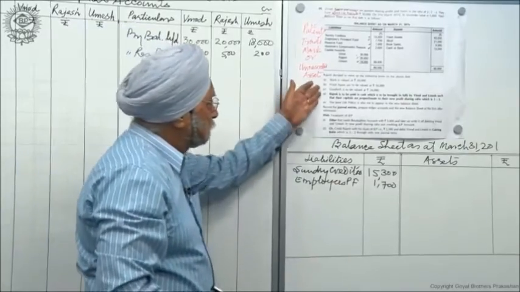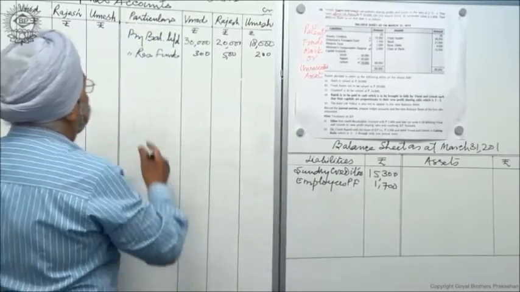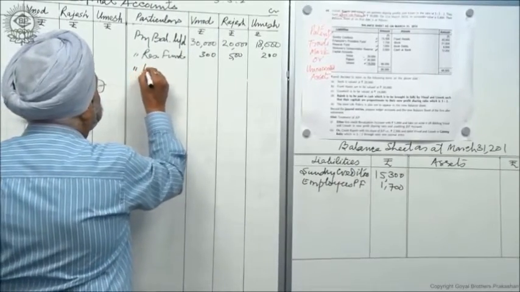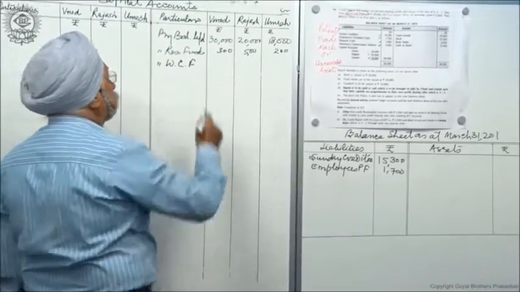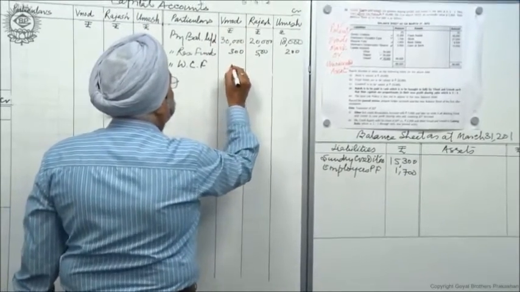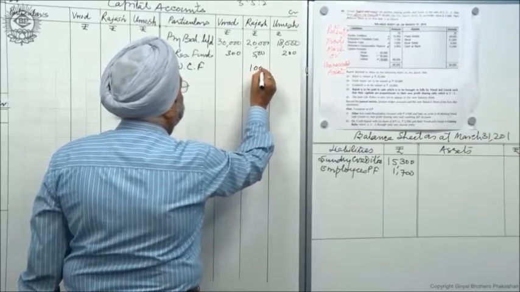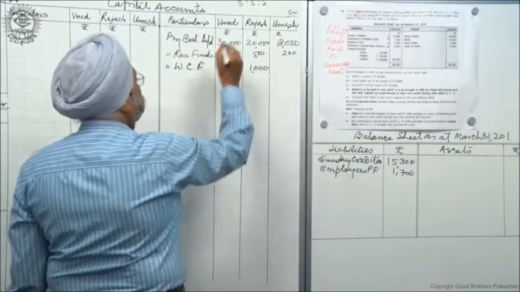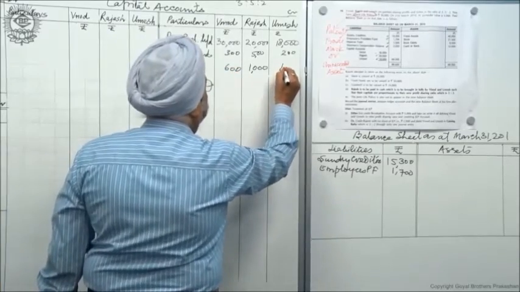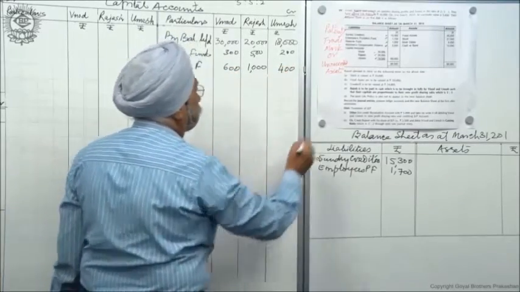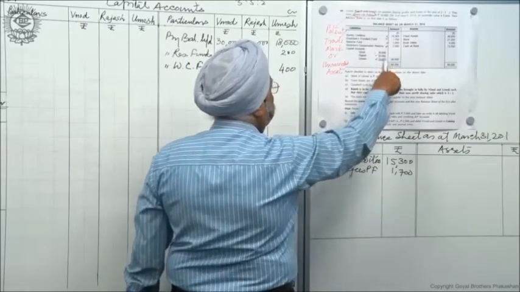But in this case there is no claim here, so the entire workers' compensation fund will go to the partners in the same ratio. 1,000 will go to Rajesh, 600 will be here, and 400 here, and here goes his fund. So I have tackled all the 4 items.